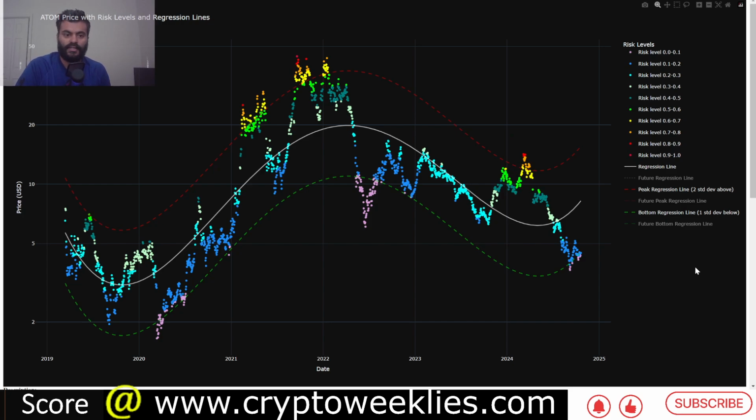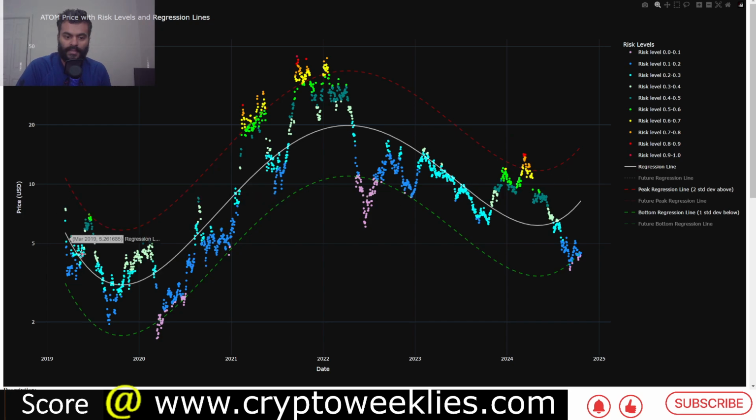The chart that you are seeing on the screen is the daily price of Atom, color coded from plum or purple color to red to identify the risk levels between 0 and 1. The key idea is whenever the risk levels are sufficiently low, DCAing in the market makes sense, and whenever the risk levels are sufficiently high, DCAing out makes sense. So again, not financial advice, just interpreting this data using polynomial regression based analysis.